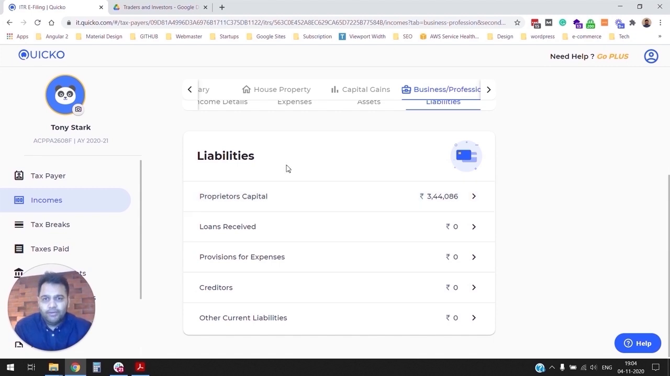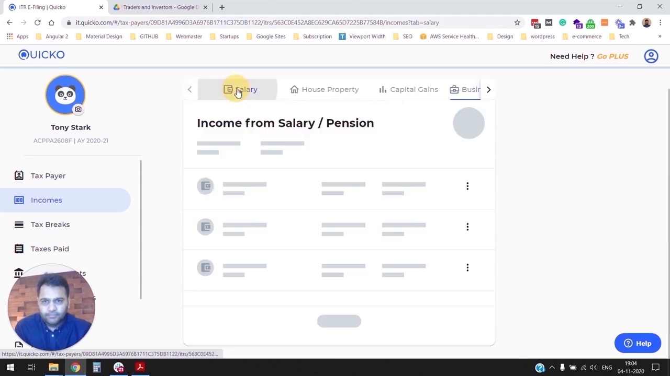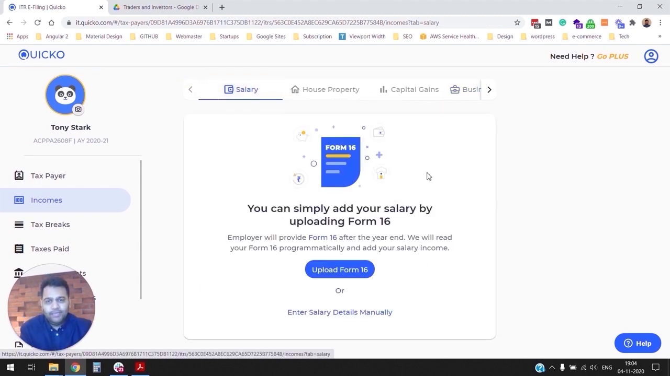Let's quickly take a look at other income heads. A lot of the time, trading or investing is not your primary activity. You might be salaried. You might be running a small business. So let's quickly head to salary income. Quicko provides a very easy way to report your salary income. You receive something called Form 16 from your employer. Form 16 is nothing but a TDS certificate.